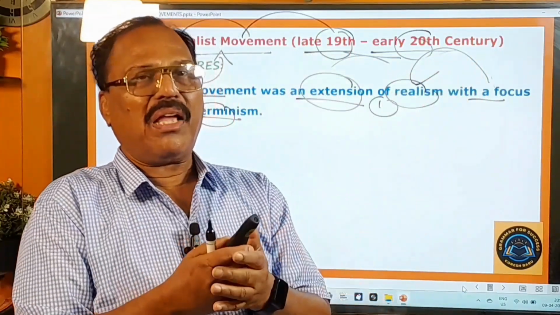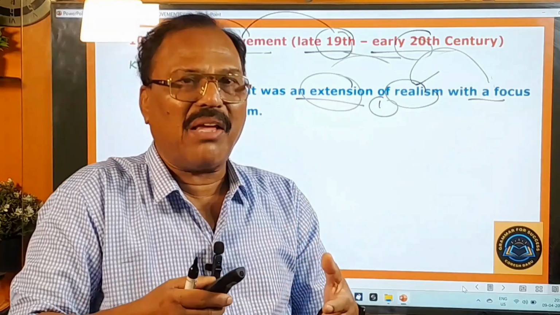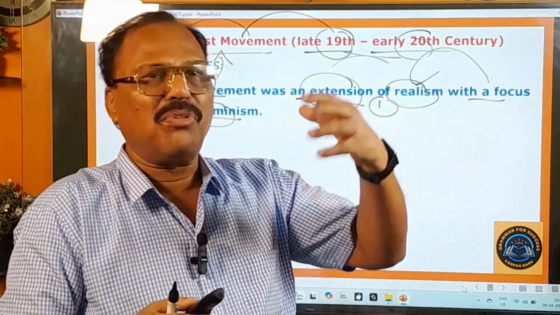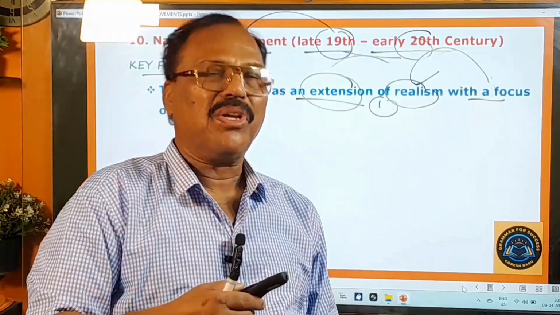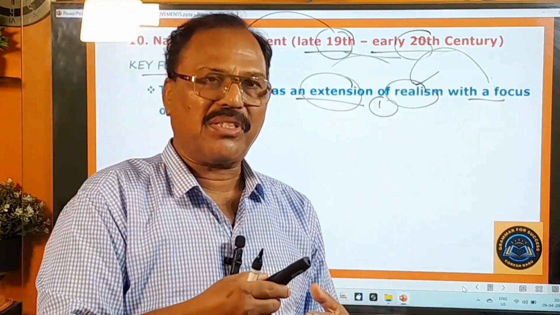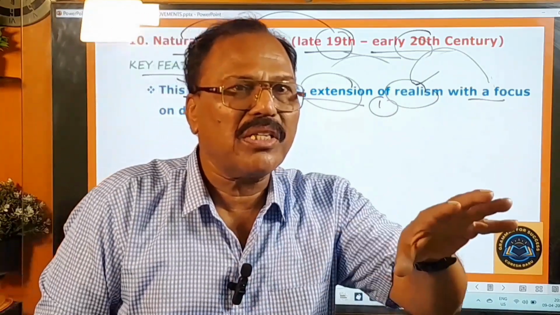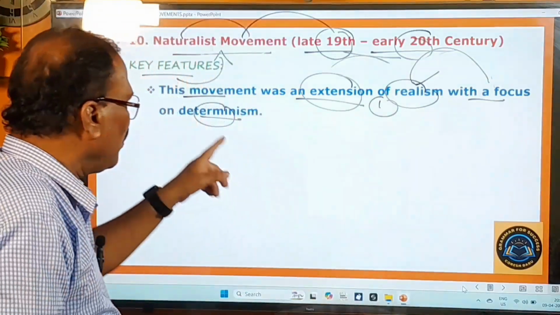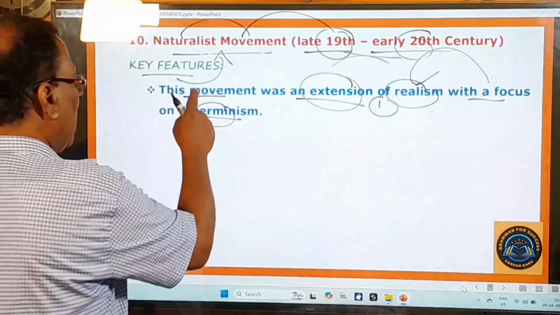That's why in our life, what happens is, when we are living this life, sometimes we receive some good things, sometimes we receive bad things. We face good things, we face bad things. So we have to move through these good things and bad things. That itself is called determinism. And that is all about this movement.